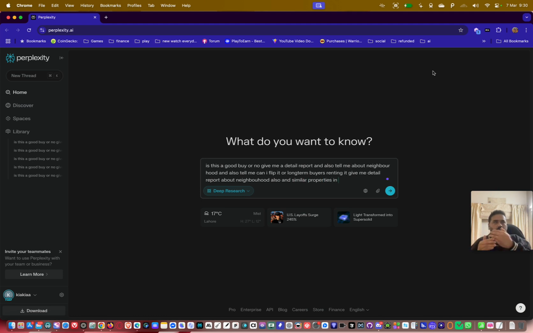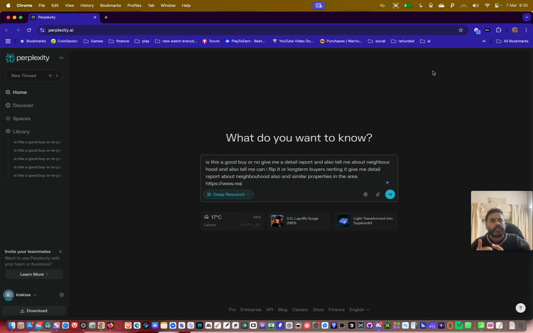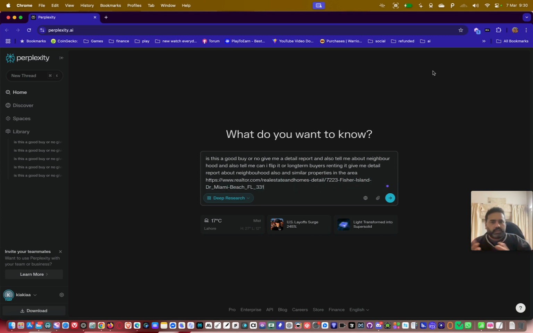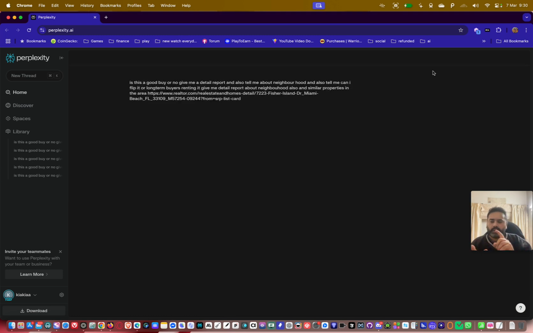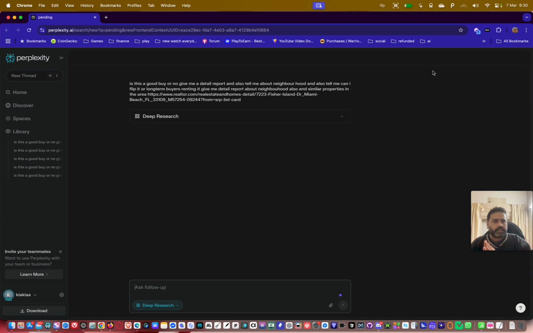Later on, with time, the team is working on moving this to the cloud. You just need to give them access to your Perplexity, Google, Gmail account, whatever accounts they're going to integrate there. Then you don't need to worry about anything from your mobile phone or from anywhere. You just upload a list of URLs, because you need to give the agent the data. You can't just tell it, okay, go online and do the research.